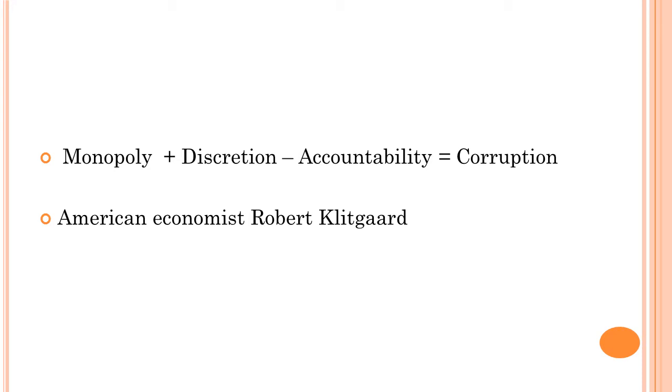Now what is discretion? Discretion means when you are acting on your own will. When you have read polity, you must have read about governor's discretionary power, president's discretionary power. So that is discretion, when you are acting on your own. So if you have a monopoly and you are acting on your own and you have no accountability at all, then what will it lead to? It will lead to corruption, right?